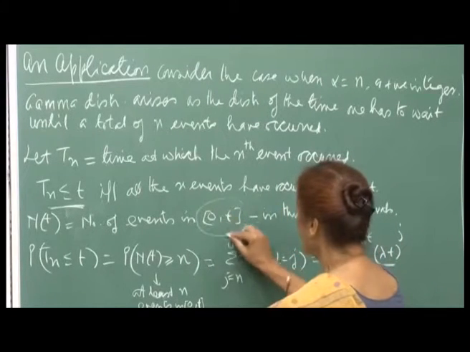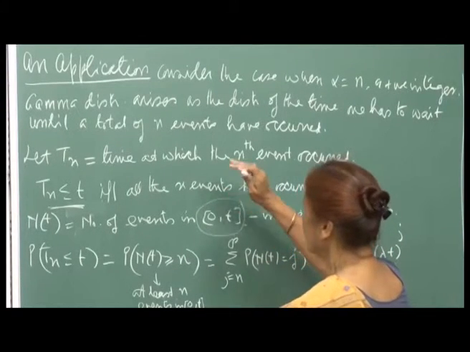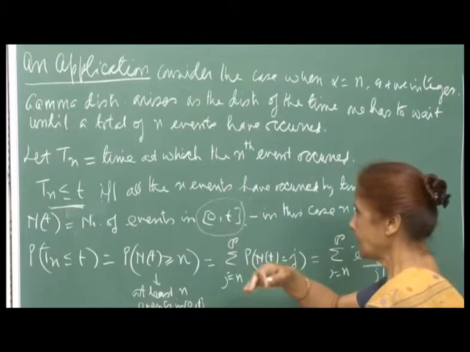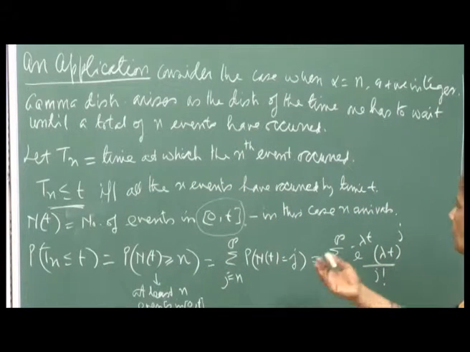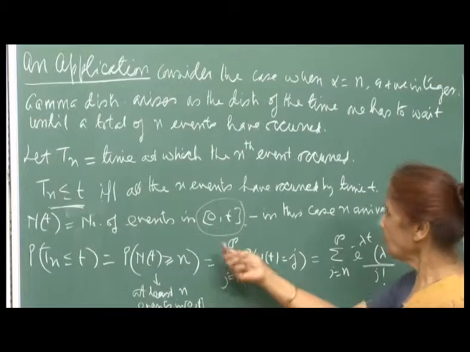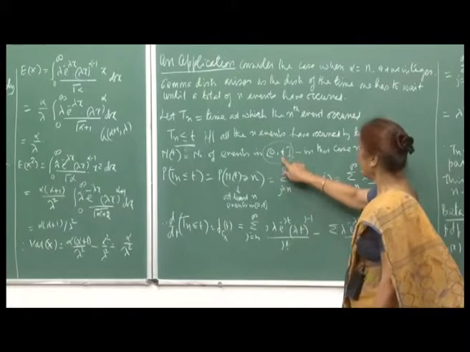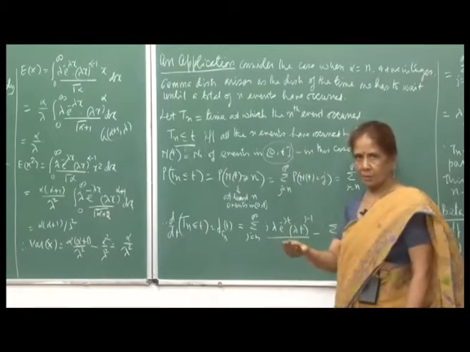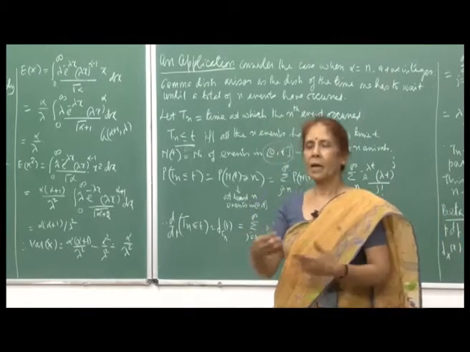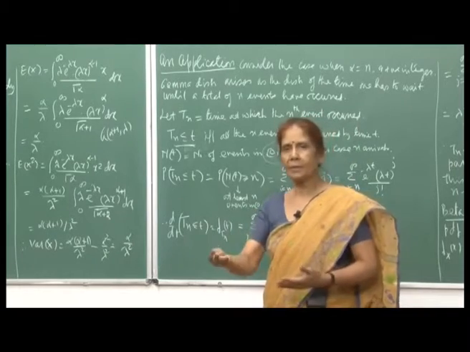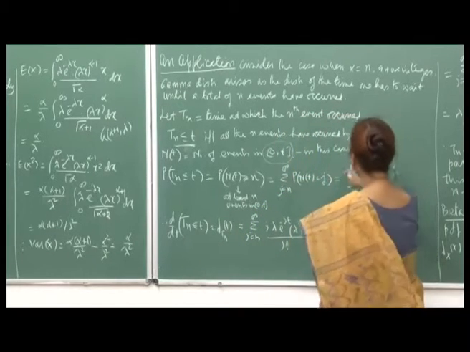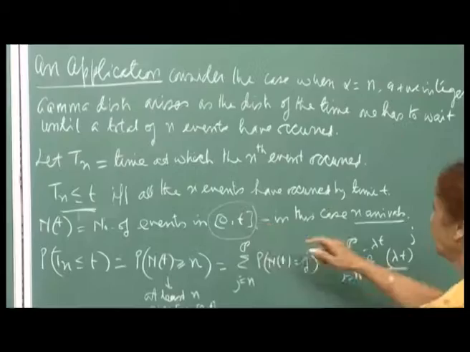See, in this particular case, if there are people ahead of you, let us say n minus 1 people ahead of you, you are the nth person, and the time span that you are taking is 0 to t, then that many people should have arrived in the time 0 to t. When there are n people in the system, then only they get serviced. So, in this case there are n arrivals in this time.